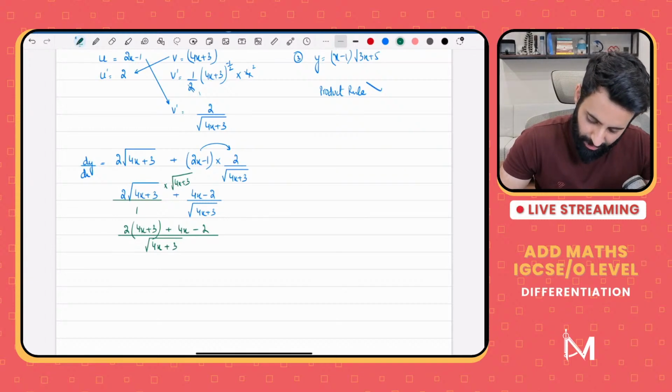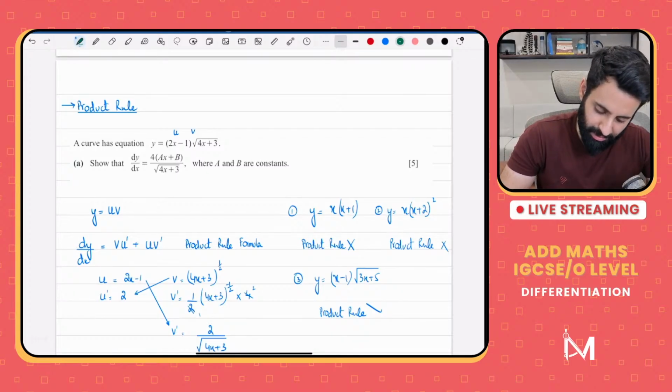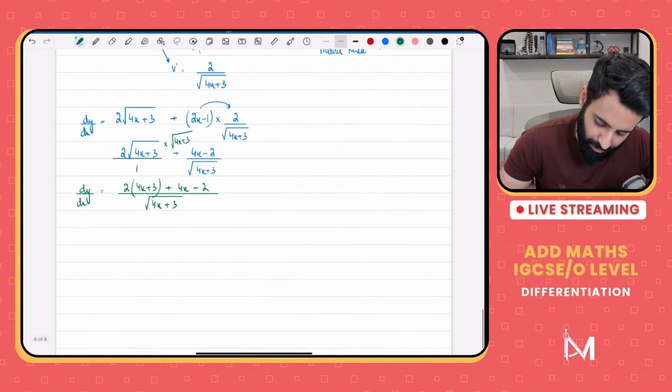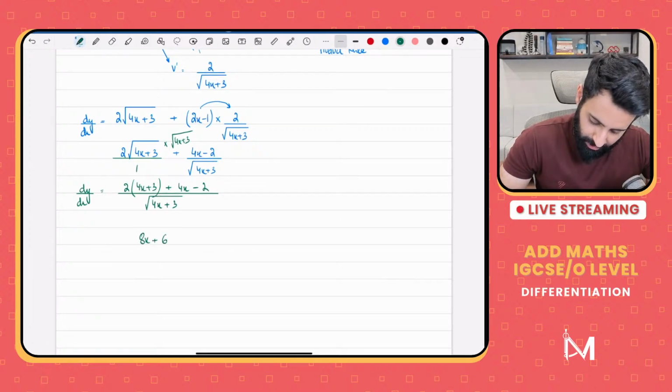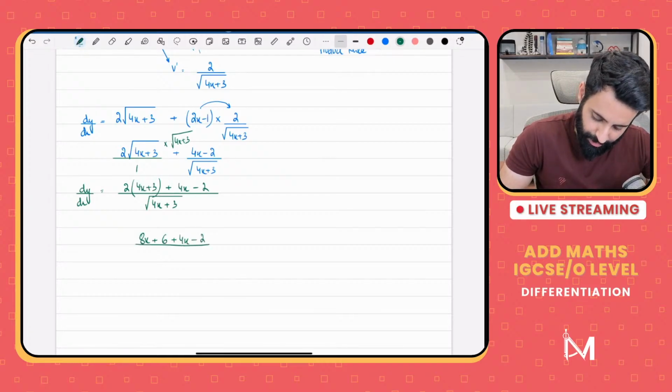So this is dy by dx. Remember, keep your eyes on the prize. And what's the prize? The prize is 4 times ax plus b. So this is something that we should have. In the end, we should be able to take 4 common. Okay, let's see. Let's hope we get there. So 2 times 4x, that's 8x, plus 6, plus 4x minus 2, I think we're getting there, over square root of 4x plus 3.